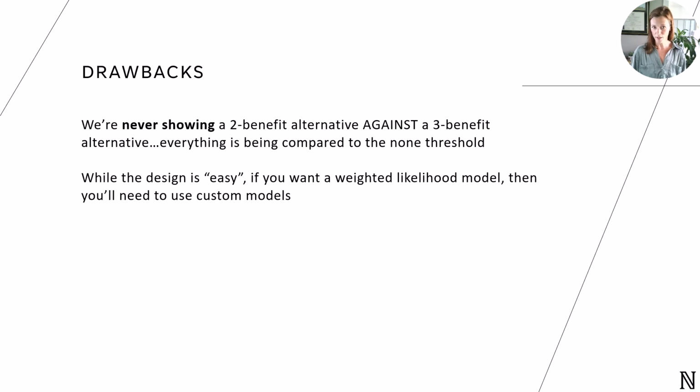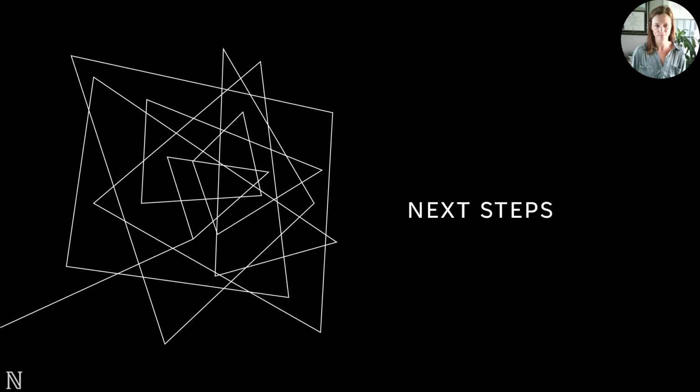A couple of drawbacks, though, that need to be mentioned. We're never showing a 2-benefit alternative against a 3-benefit alternative in the experiment, right? Everything is being compared to the none threshold. So just keep that in mind when you think about choosing a TBC. And while the design is easy, if you want that weighted likelihood model that we showed you, then you're going to need custom models outside of the standard tools that are available today.